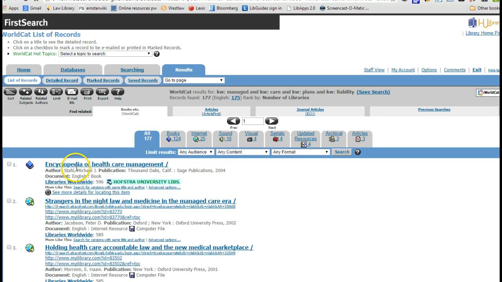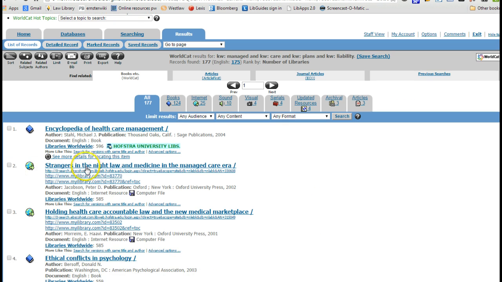And sure enough, Encyclopedia of Healthcare Management. That might be more management oriented than law. Here's that Strangers in the Night, second entry, the one that we saw in the Hofstra Law catalog. Notice that this one actually tells us it's at Hofstra, so maybe if we're here, we might want to go and take a quick look. Okay, so that is using catalogs to find treatises.